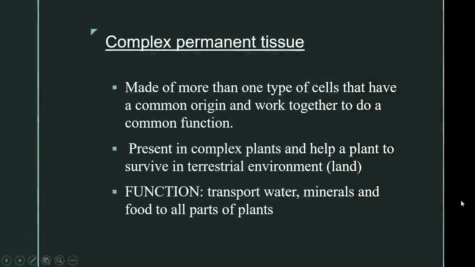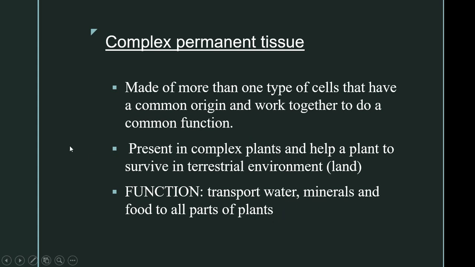What are complex permanent tissues? It is made up of more than one type of cells that have a common origin and work together to do a common function. It is present in complex plants and helps a plant to survive in terrestrial environment. What is the function of complex permanent tissue? It helps in transport of water, minerals and food to all parts of the body.